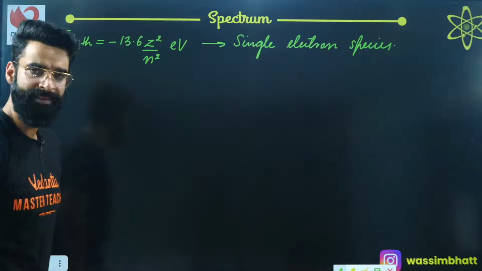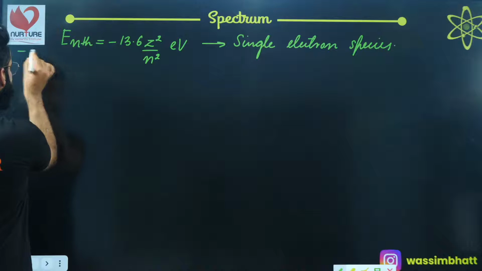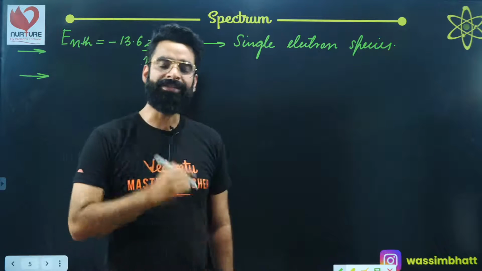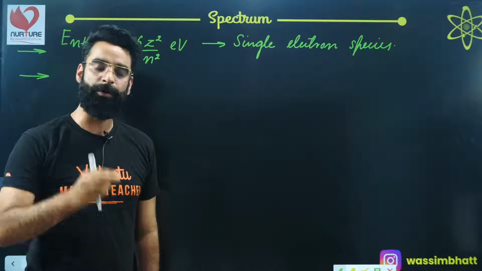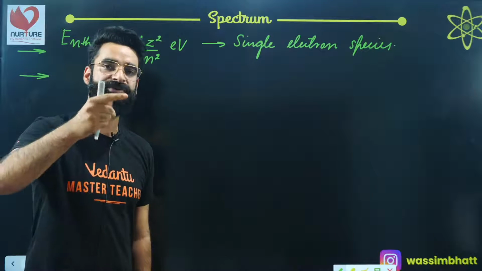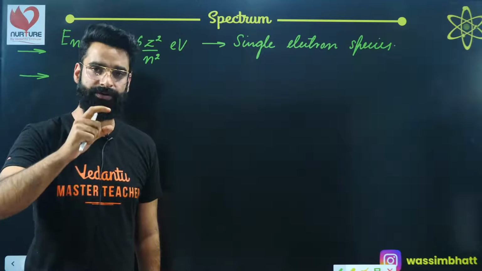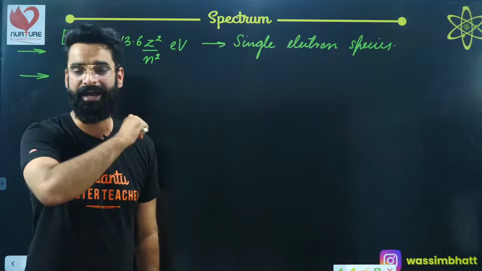There were a few important points which I told you in the last session. What were those important points? I told you when the electron makes a transition from a lower energy state to a higher energy state, it absorbs energy, which will be exactly equal to the difference in the respective energy shells.